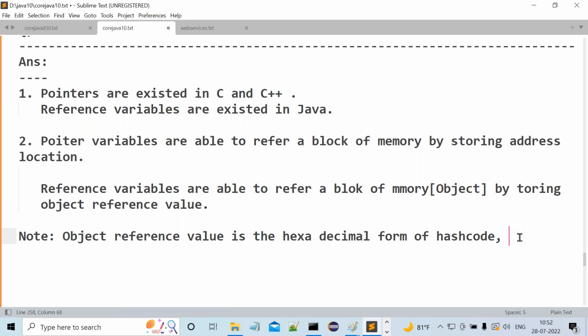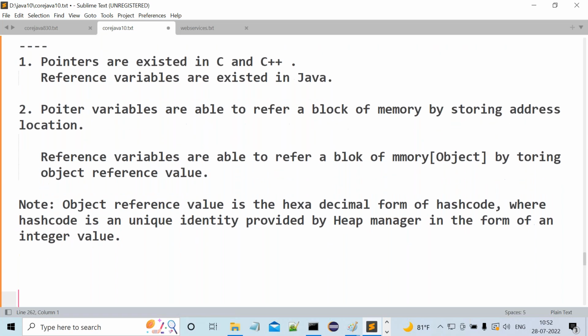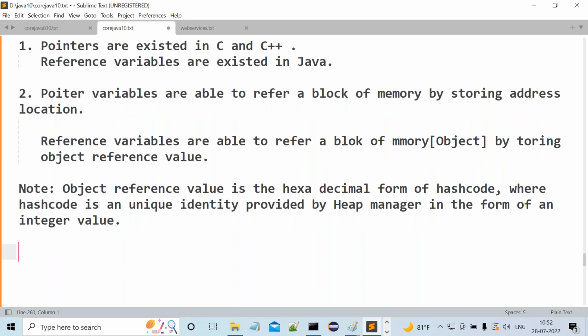And what is this hash code actually? Hash code is a unique identity provided by the Heap Manager in the form of an integer value. That's it. So by this we can conclude hash code is not an address location, reference value is not an address location, and a reference variable does not represent any address location. This is the second difference.